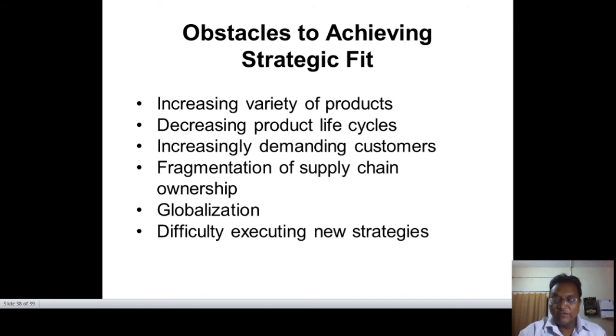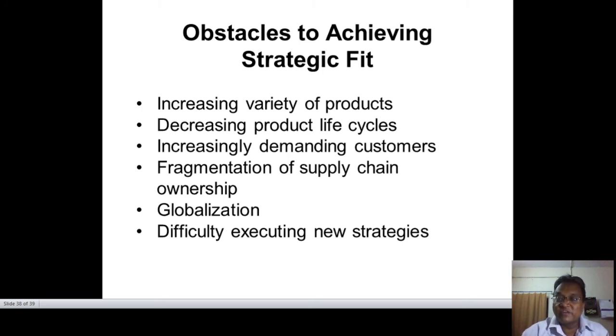True, because with bulk packaging, how much product can we put in one store, and we may not have the capacity, because the variety of products is increasing day by day. So product life cycles get shorter. In the product life cycle, you have seen introductory, growth, and maturity phases. Before reaching maturity, we again have to introduce new introductory phases. Then increasingly demanding customers. Day by day, customers need something extra, something more. Ye dil mange more. So we have to meet the demands of customers.